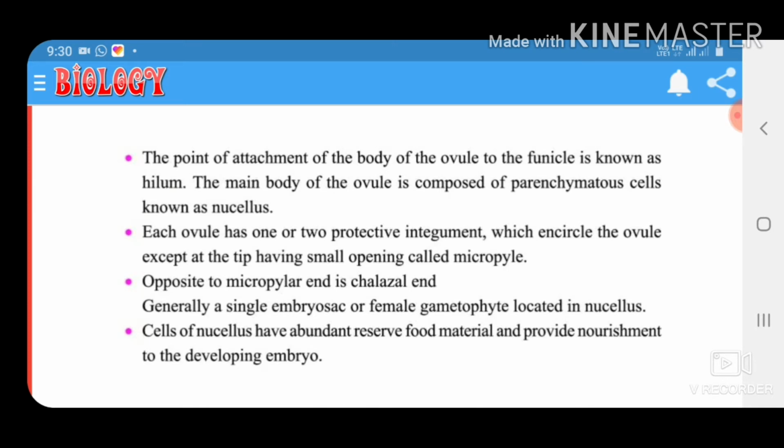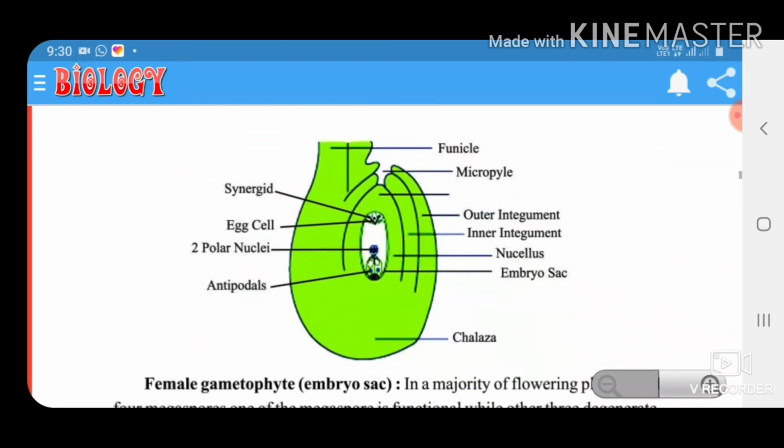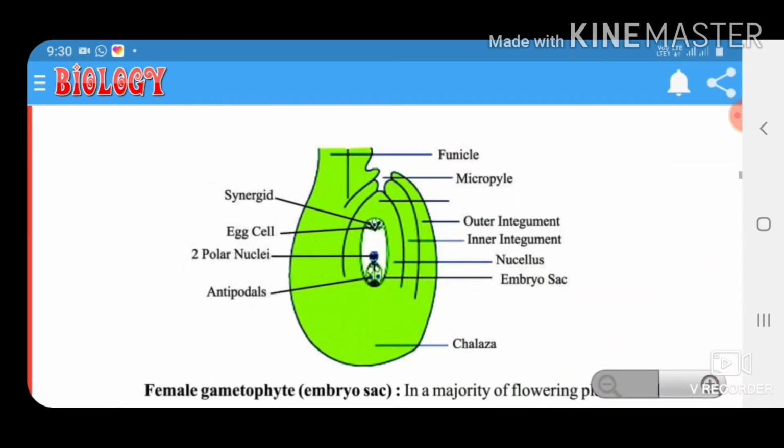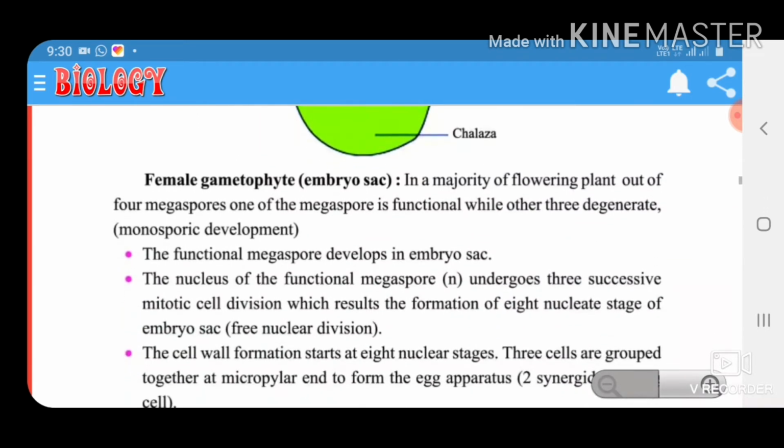Generally, a single embryo sac or female gametophyte is located in the nucellus. The cells of the nucellus have abundant reserve food material and provide nourishment to the developing embryo. Female gametophyte, embryo sac. In the majority of flowering plants, out of the four megaspores, one megaspore is functional while the other three degenerate. This is monosporic development.